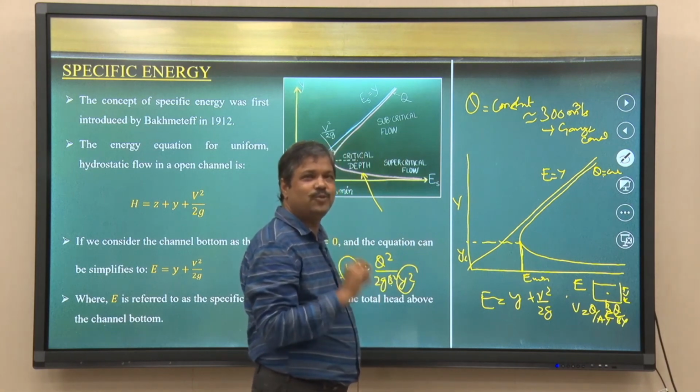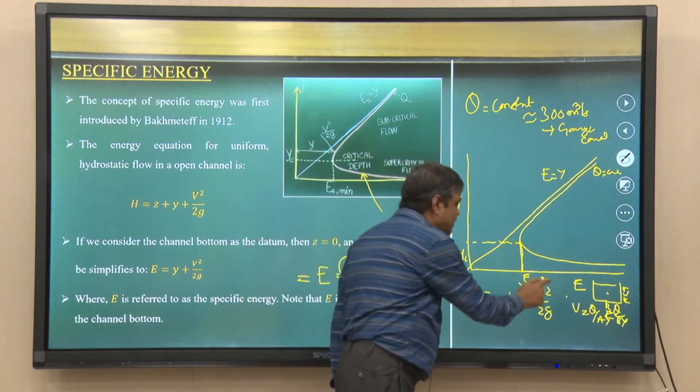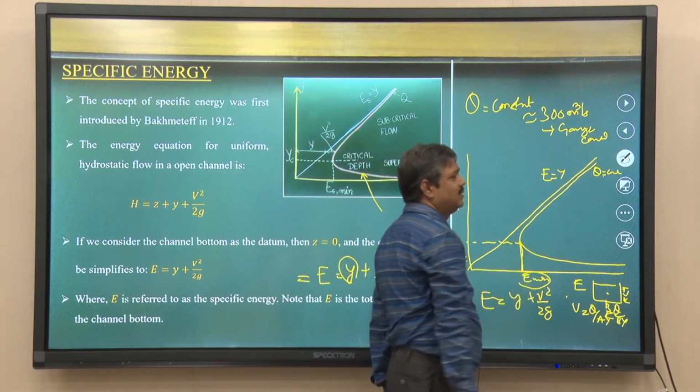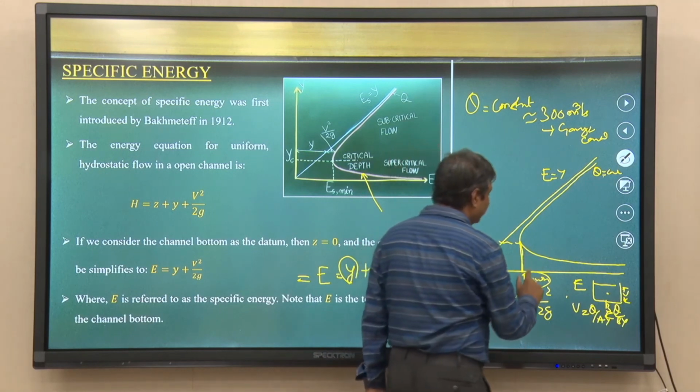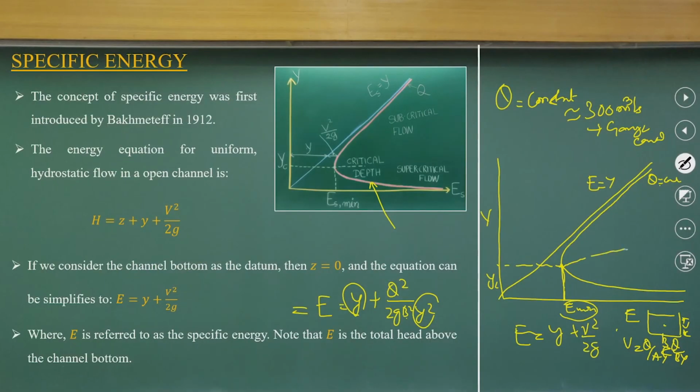Minimum energy is necessary to have a flow; minimum specific energy exists for this constant discharge. If you look at this, this is the critical zone, and it divides into two zones: one is supercritical, another is the subcritical zone, and the line represents the critical flow zones. With a different discharge we will get another curve. So you have supercritical and subcritical zones dividing, and you have an E minimum.